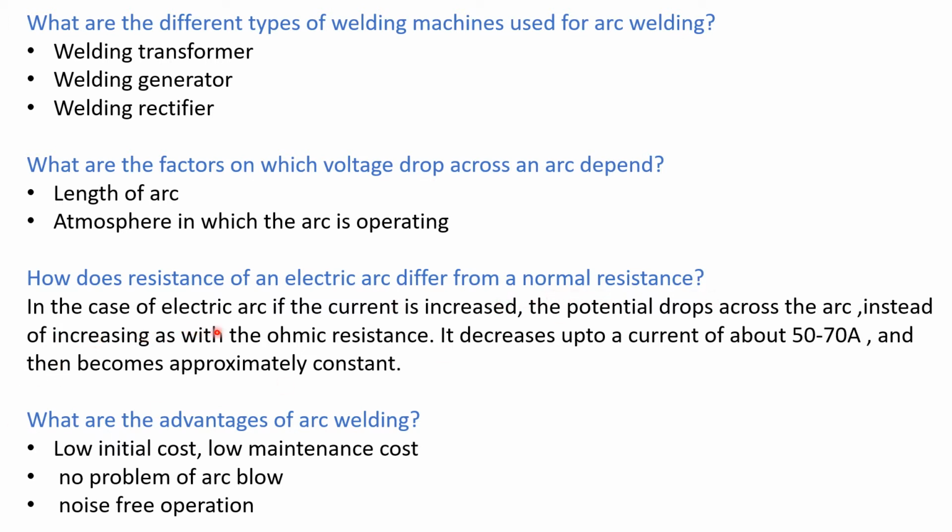In case of electric arc, if the current is increased, then the potential drops across the arc instead of increasing as with the ohmic resistance. It decreases up to a current of about 50 to 70 ampere and then becomes approximately constant. It is not like the ohmic resistance, where we previously studied that V is equal to IR, V is directly proportional to I, but in case of electric arc it is not like that.